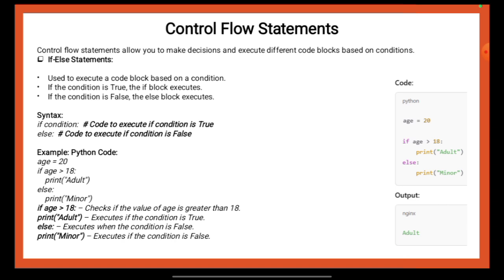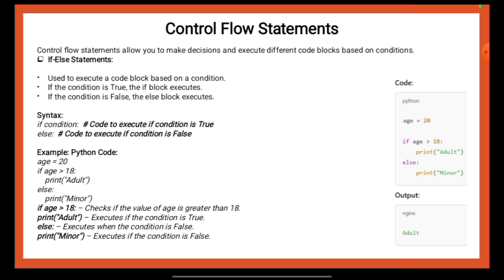So from these details we get to understand that control flow statements allow you to make decisions and execute different code blocks based on specific conditions. The if-else statement is used to execute a code block based on whether a condition is true or false. If the condition is true, the code inside the if block will execute, otherwise the code inside the else block will execute.